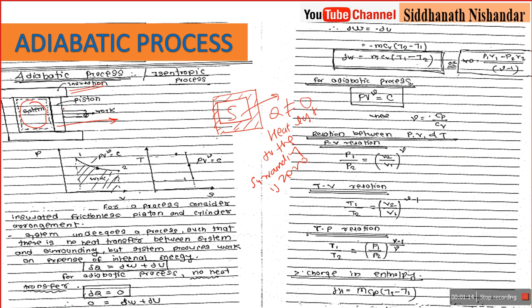So I assume that the compression and expansion of the cylinder is adiabatic or isentropic, because we avoid the heat loss via conduction and via radiation. So whatever heat we developed is utilized for work done.